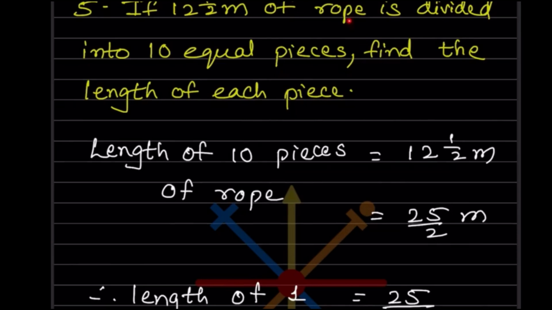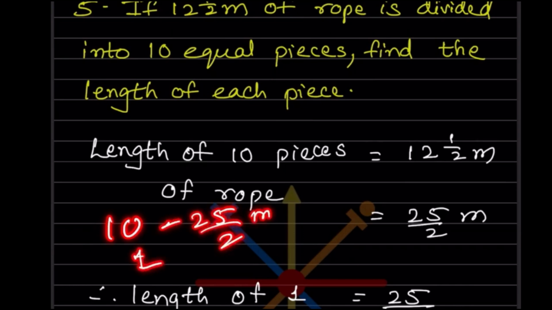If 12 integers 1 by 2 meter of rope is divided into 10 equal parts, find the length of each piece. So now what we can do here, they said this is divided into 10 equal pieces. So we can say the length of 10 pieces of rope is 12 integers 1 by 2. This is a mixed fraction, we can make it improper. You know how to make it improper. You multiply 12 by 2, 24 plus 1, that will be 25 by 2 meter. Now we want to find the length of each piece, means the length of one piece. So now see here, 10 pieces is 25 by 2 meter.